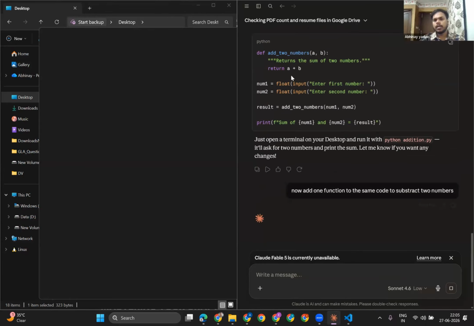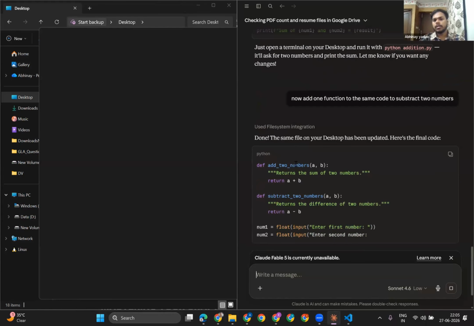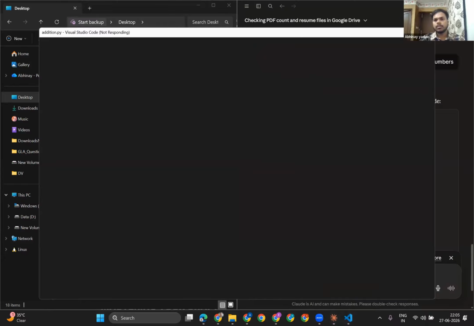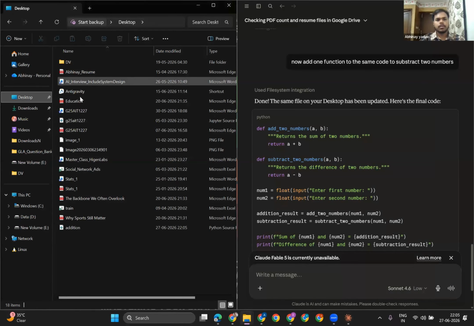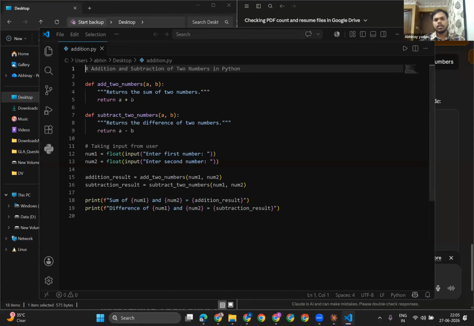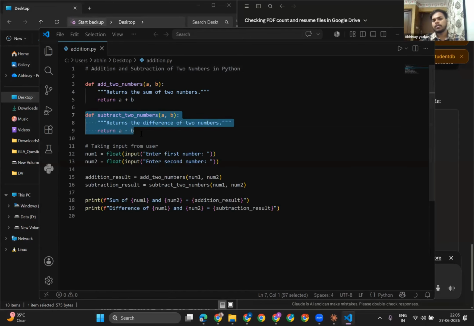So what it will do is again access this particular file available on your desktop, and make the changes. I can again show you, my bad, just a moment. Okay, so again, see, now you can see here the same file has one more additional function.